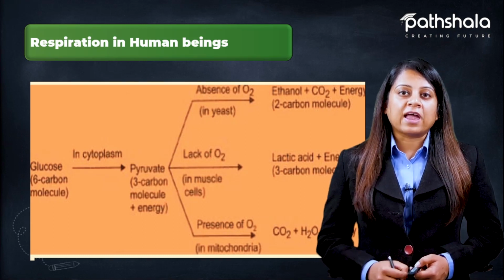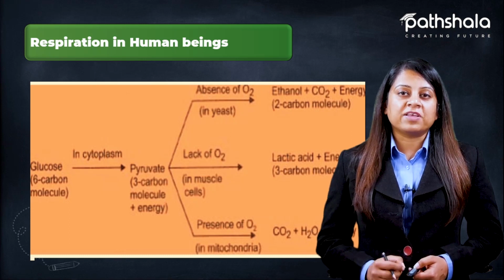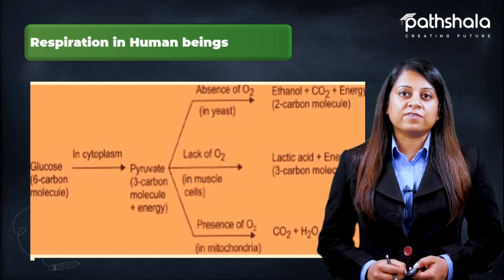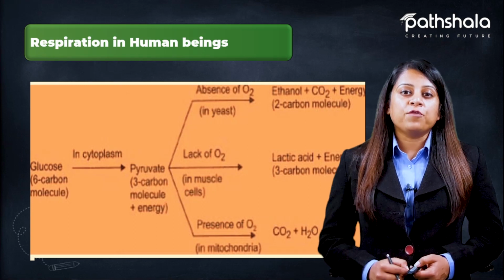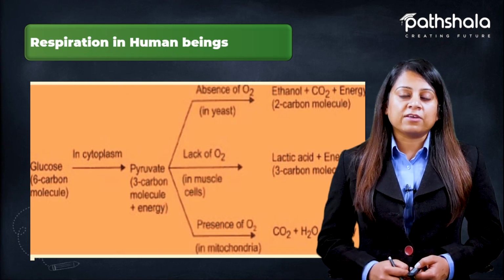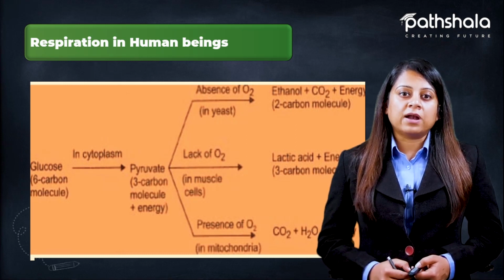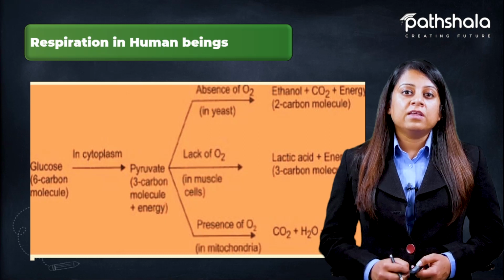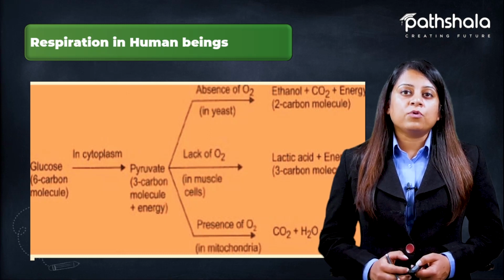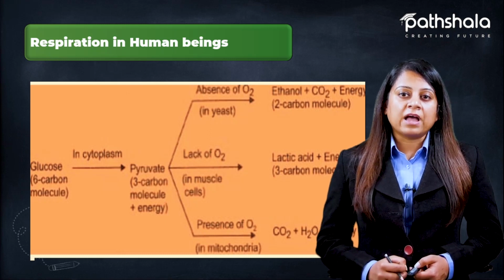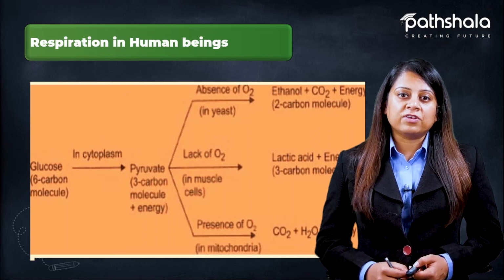The type of reaction that takes place in the presence of oxygen is known as aerobic reaction. Whereas in anaerobic reaction, there is absence or lack of oxygen. In the anaerobic part, this pyruvic acid is broken down into ethanol and carbon dioxide, and energy is released.